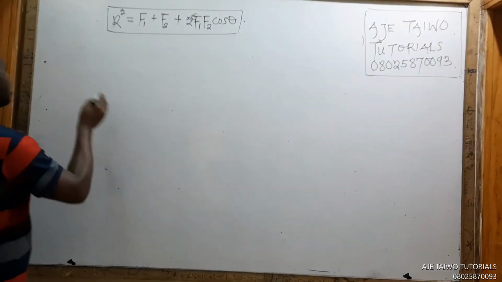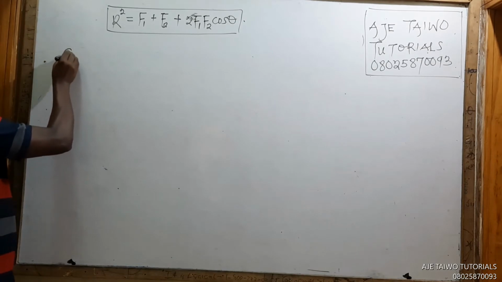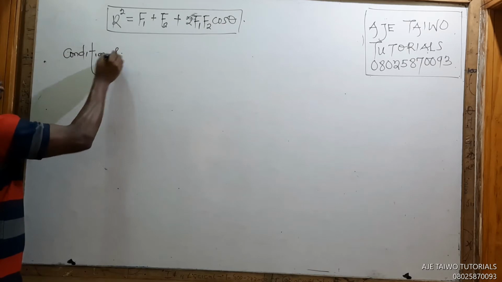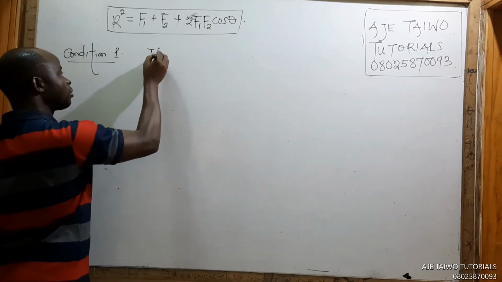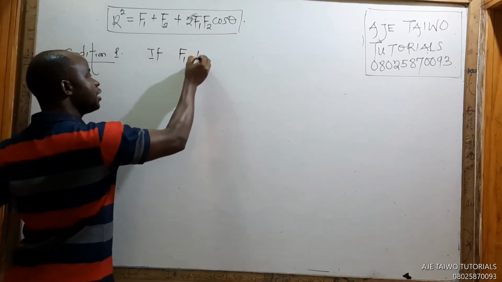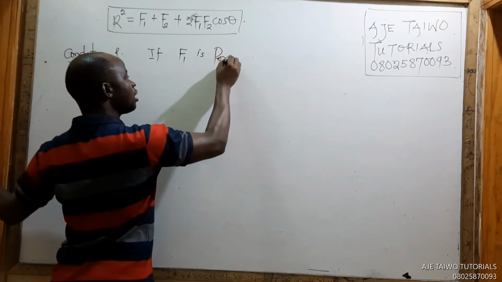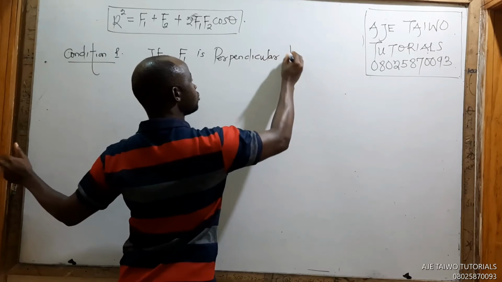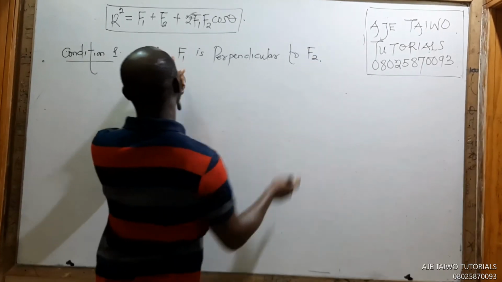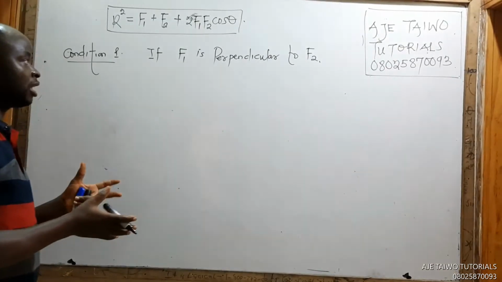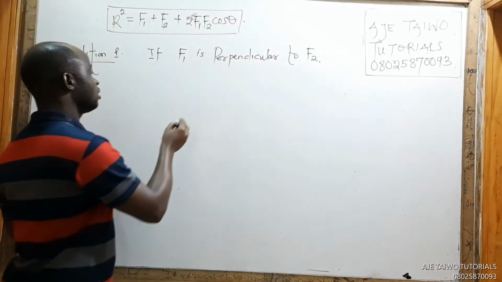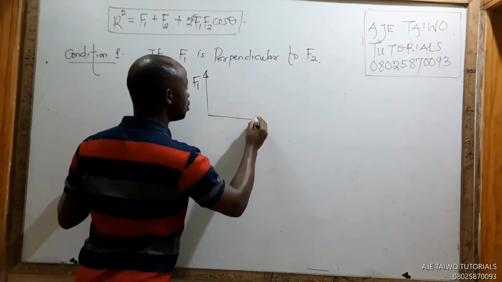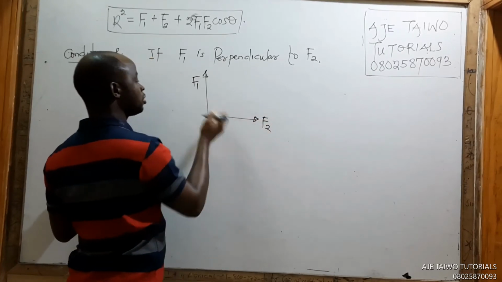Now we have the first condition. Condition one: if F1 is perpendicular to F2, if F1 and F2 are perpendicular forces to each other, that is, your F1 is like this, your F2 is like this, they are perpendicular to each other.